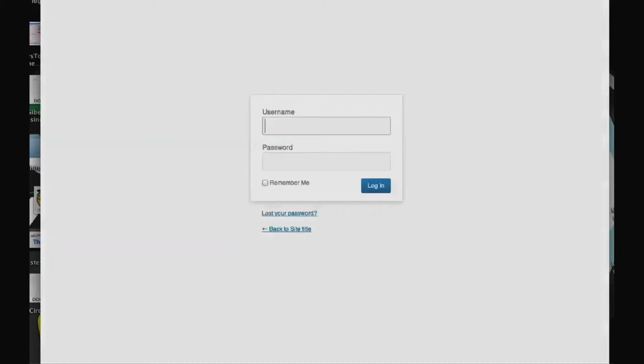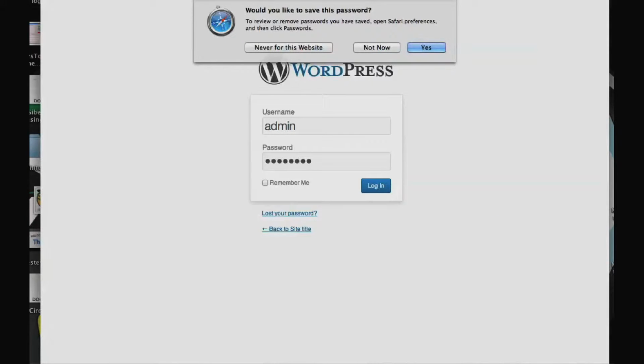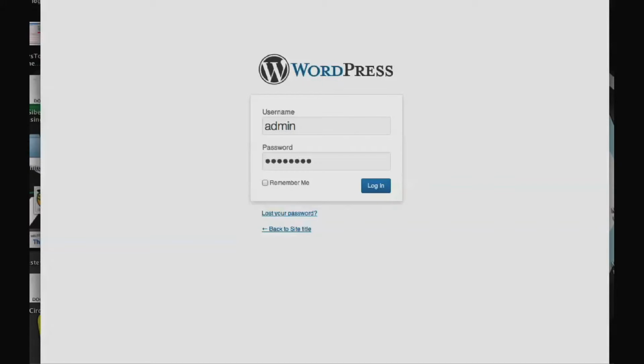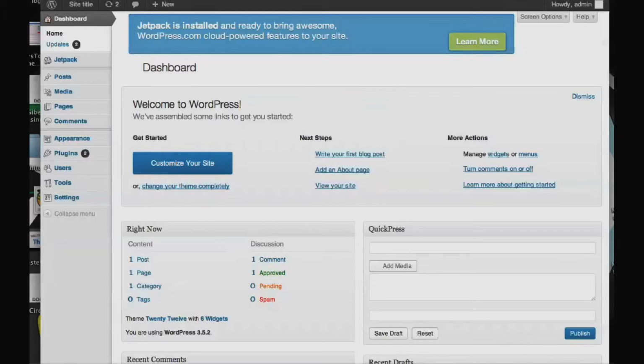So let's go over here to the login page. And I've already pasted my password, which I'll change again because it's on video here, but that's okay, you got it right now. And remember this password. We'll go ahead and log in and get this thing rolling. I just love it when it takes a long time to do this. Come on now. Alright, here we go.